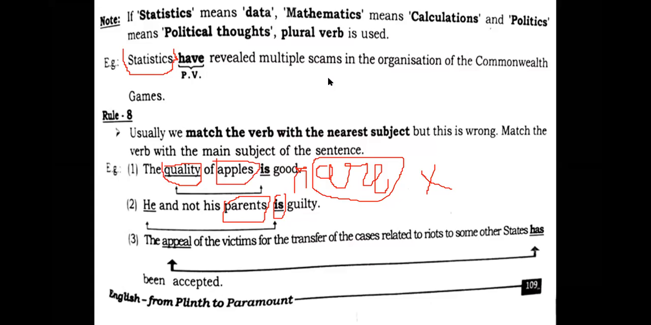All right. So what we were doing, we were just trying to understand why "the quality of apples is good." How is it possible? We got it that quality is the main subject of the sentence, not apples. In the next one also, we got that he is the main subject and not his parents. That's why he is the singular subject. According to he, we have put here is.